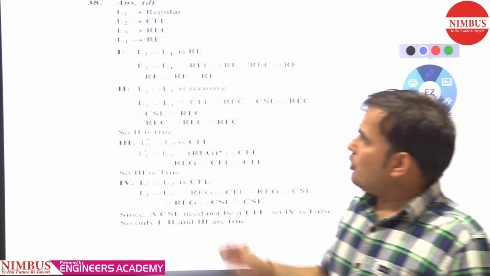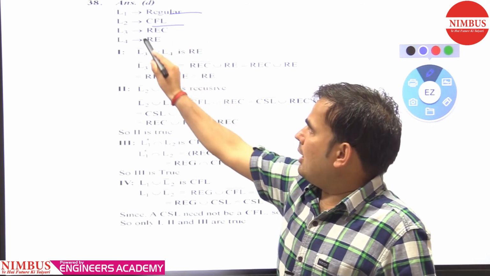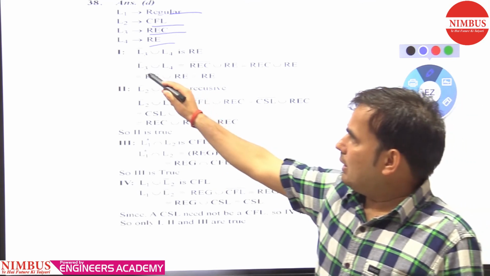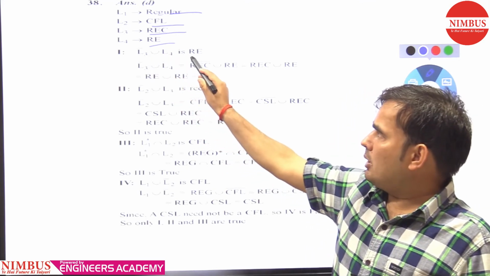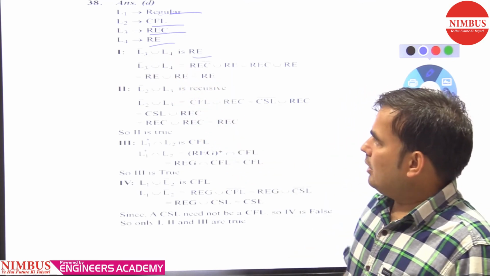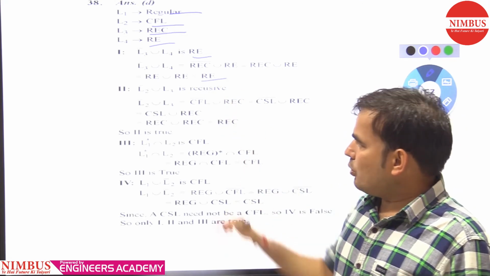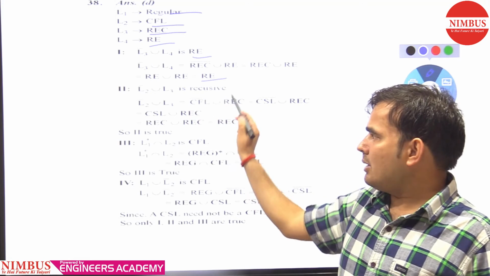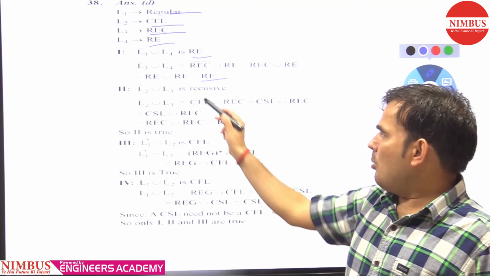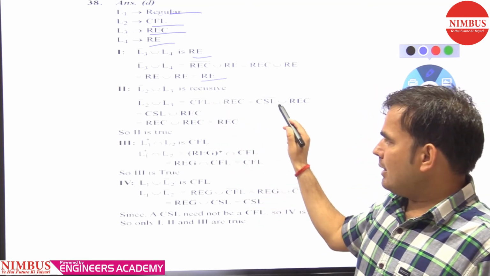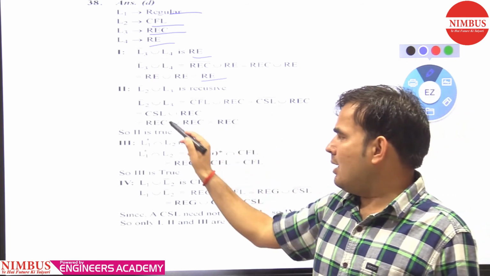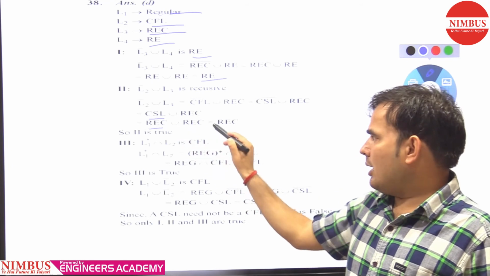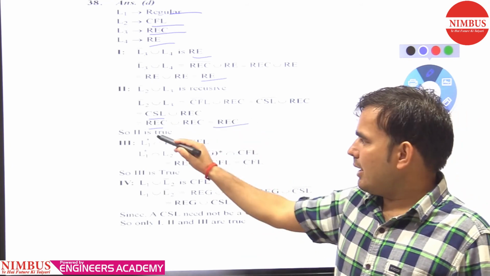You can see the solution. L1 is regular, L2 is CFL, L3 is recursive, and L4 is recursively enumerable. Then L3 complement union L4 is recursively enumerable, so yes, it is true. Second, L2 complement union L3 complement is recursive, because CFL complement is CSL, and CSL is recursive. Recursive union recursive is recursive, so the second statement is true.